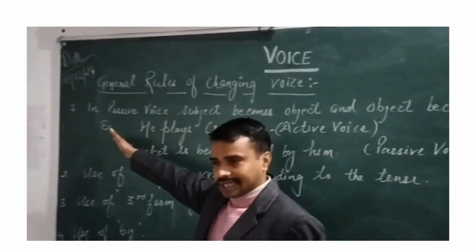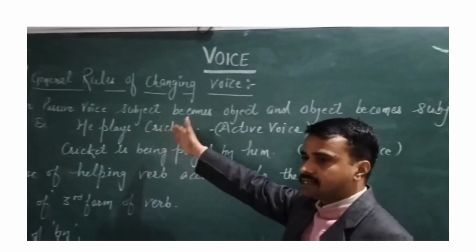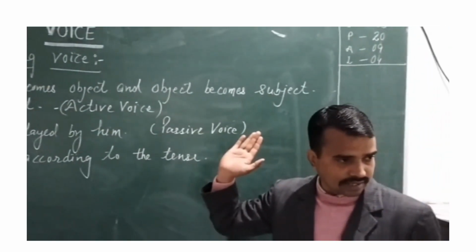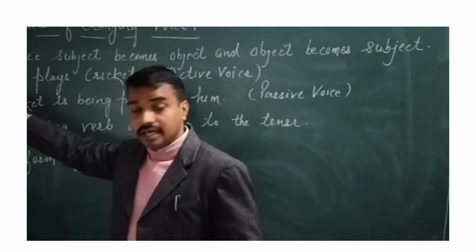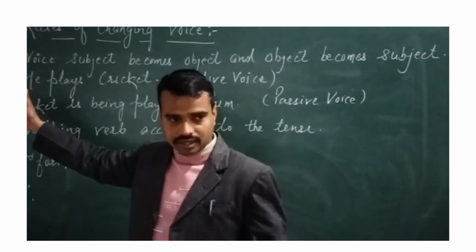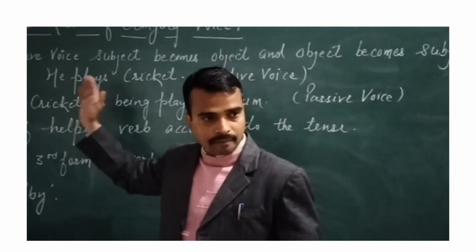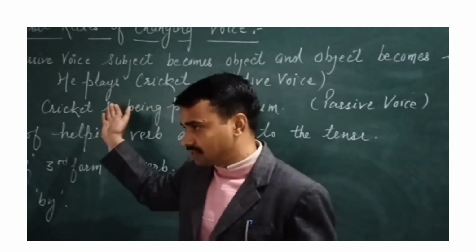For example, as given here, he plays cricket. Which voice is this? Active. Yes, active. Why? Because he is actively doing something. What is he doing? He is playing cricket.